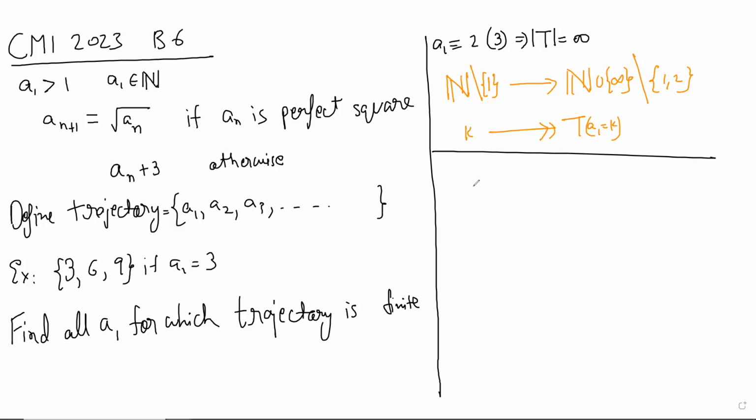So 2 mod 3 is out of the question. If we take something like 4 to 5, it goes from 4 to 2, 5, 8. Oh, no, sir. It goes to 2 because 4 is a perfect square. So this will also be infinite because of 2.